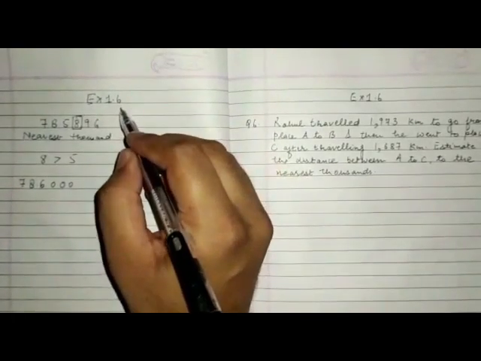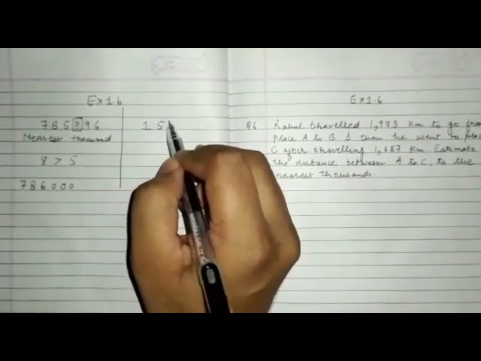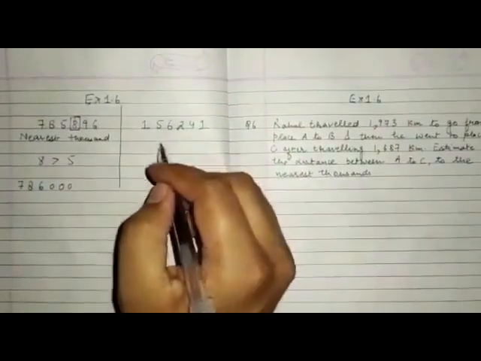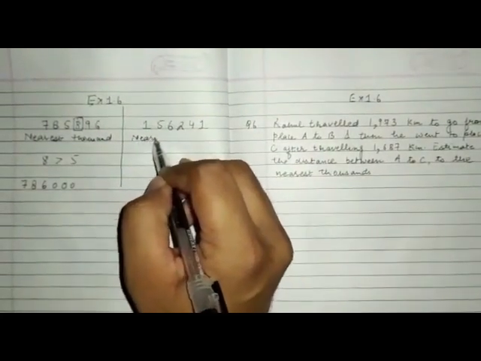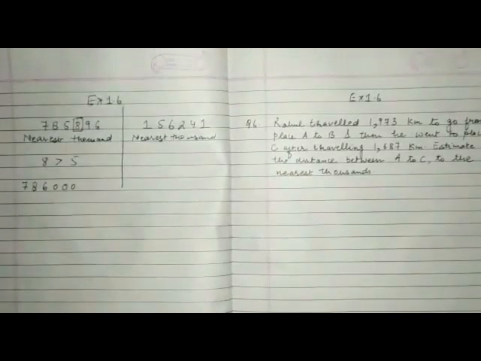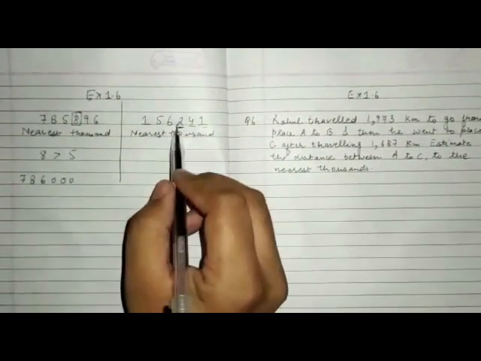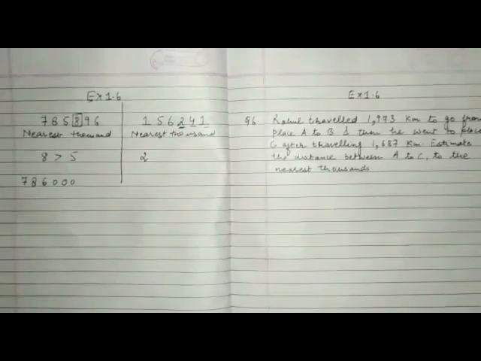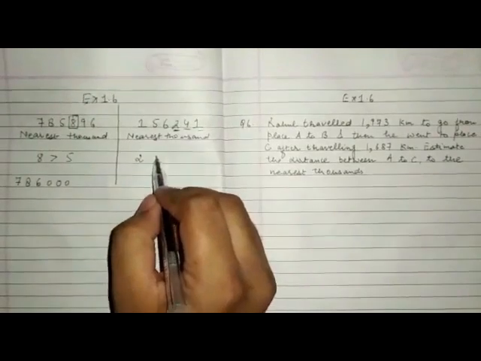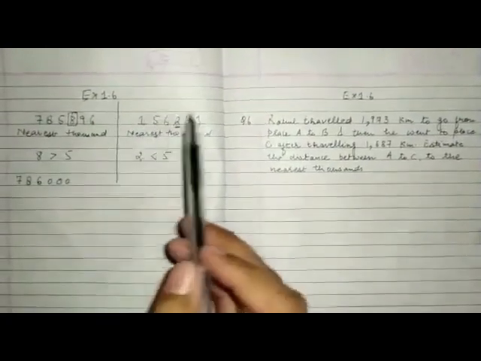Now we have to consider one more example here. Suppose I am taking 1, 5, 6, 2, 4, 1. Suppose this number I am taking, and again I am rounding off this number to the nearest 1000. So for the nearest 1000, again which digit will you observe? That is ones, tens, 100s. You will observe the 100s digit, and it is 2 here. This time, is this 2 greater than 5 or less than 5? This 2 is less than 5. So you have to round off the given number to the downside only.